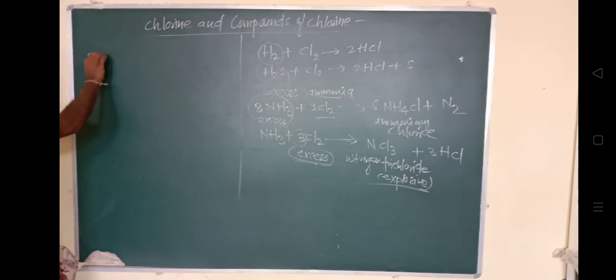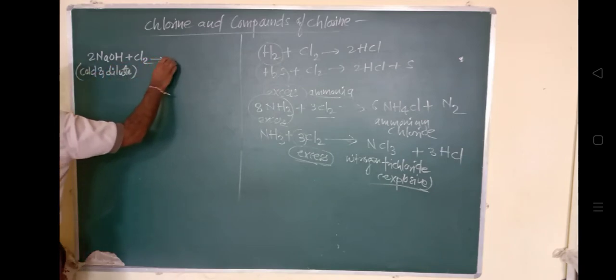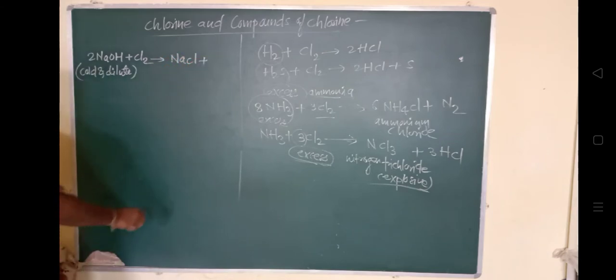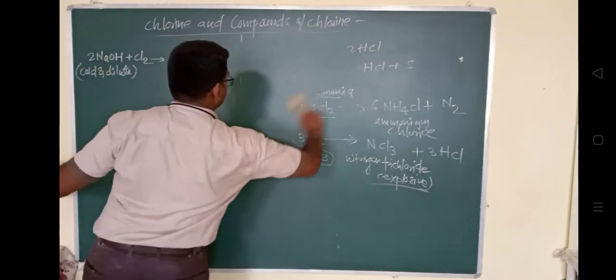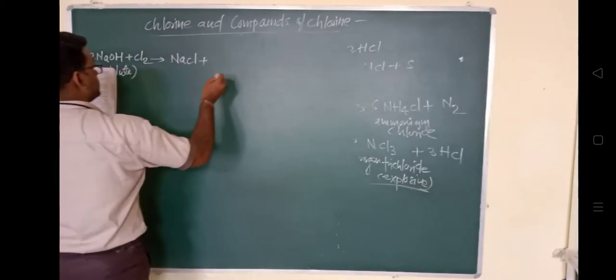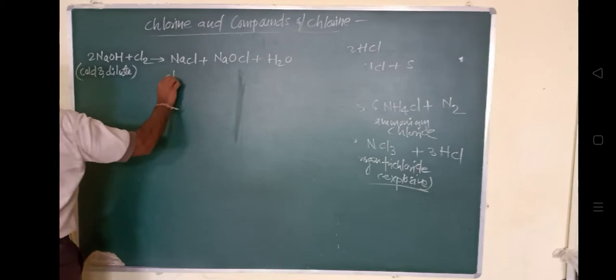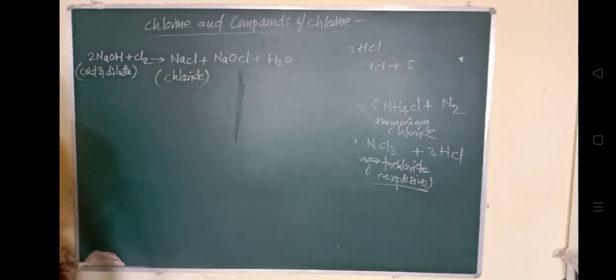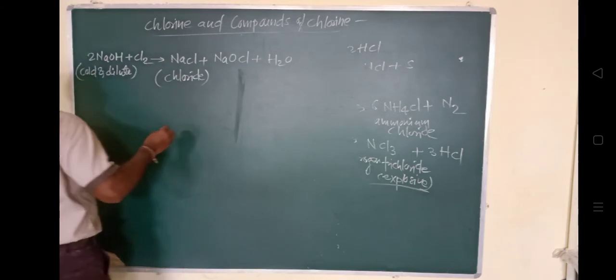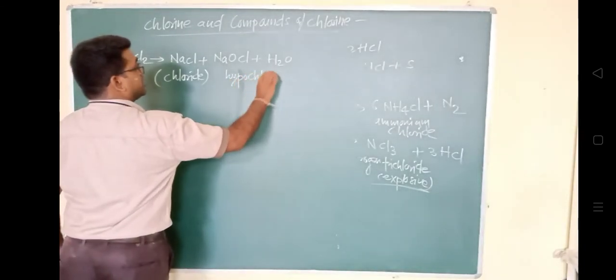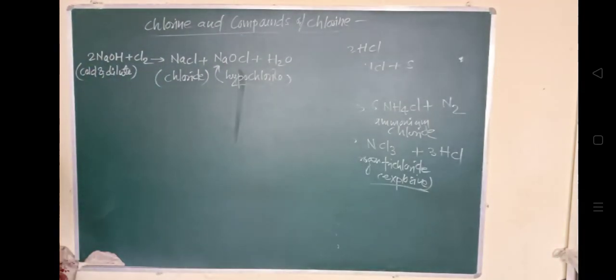So 2NaOH, it is alkali. When chlorine is reacting at cold and dilute condition, cold and dilute alkali के साथ जब ये react करता है chlorine, at that time it is forming sodium chloride, NaCl, and it is forming hypochlorite, NaOCl, and H2O. In this way it is forming the sodium chloride and here the hypochlorite, when it is a cold and dilute alkali solution.